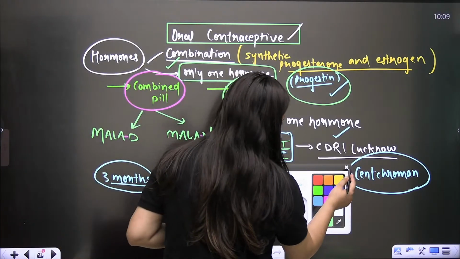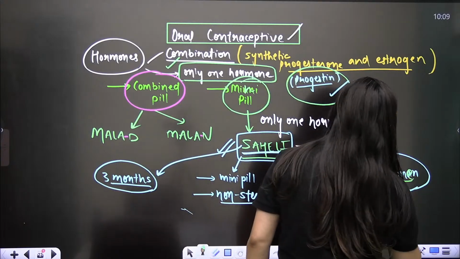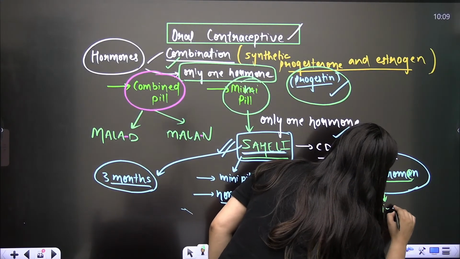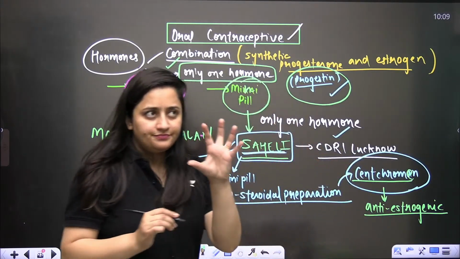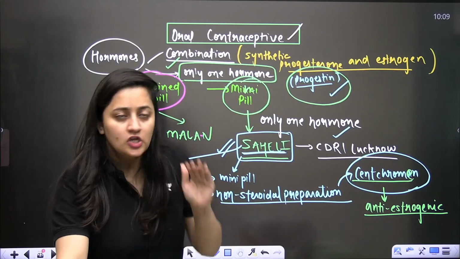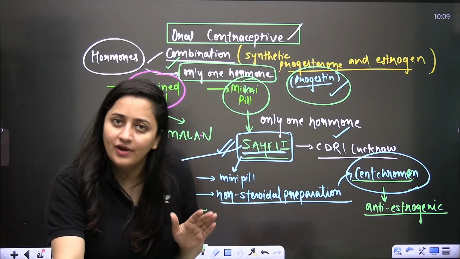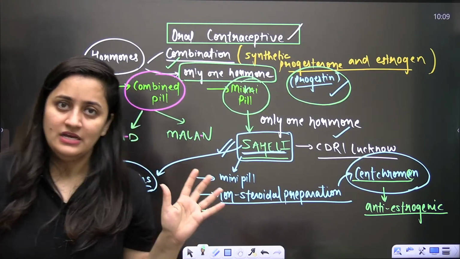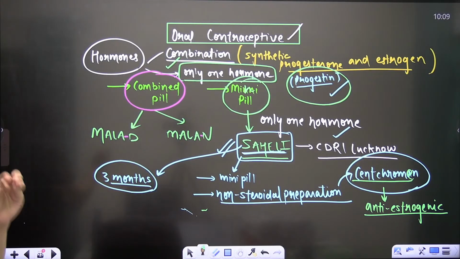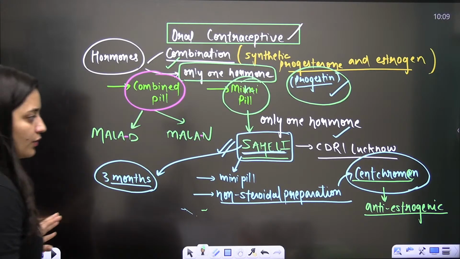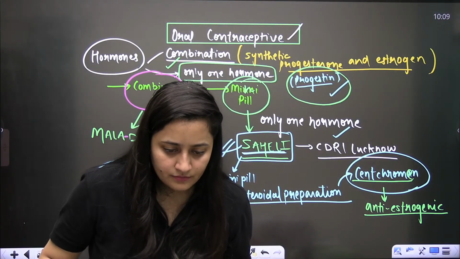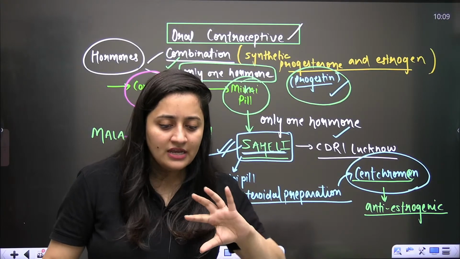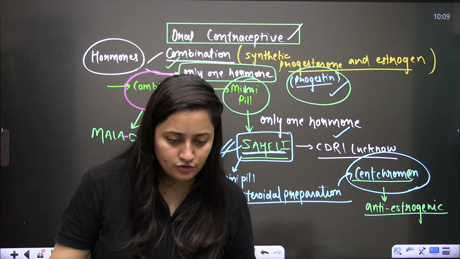And now the next point is, you know, this centromen is kind of anti-estrogenic. Anti-estrogenic means it will block the estrogen receptors. So the implantation will not occur. It is going to even affect the implantation. Basically, it is anti-estrogenic, so it is going to prevent the implantation activity. But it is non-steroidal, in the preparation they didn't use the steroid. That is what I'm trying to say, Sujita.